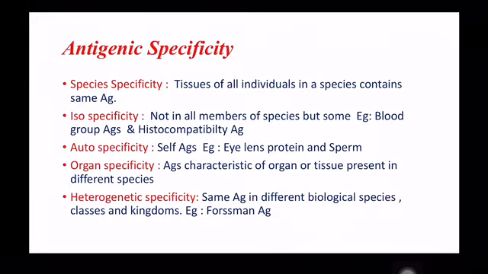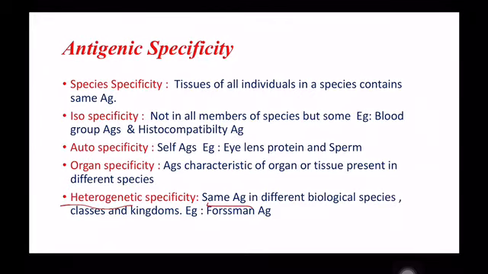It is due to the brain specific antigens shared by the sheep and human beings. Human beings and sheep brains share the organ specific antigens that lead to the neuroparalytic complications after the anti-rabic vaccination. And the next one is heterogenetic or heterophile specificity.